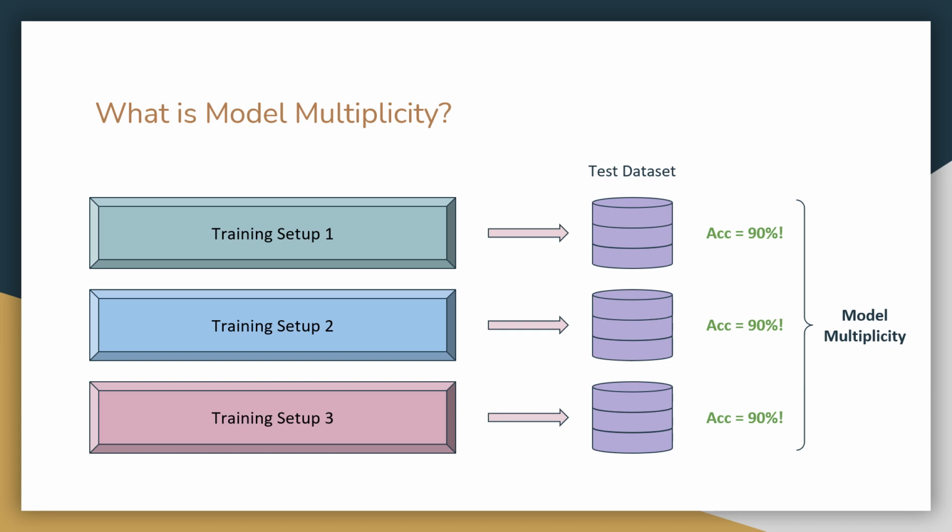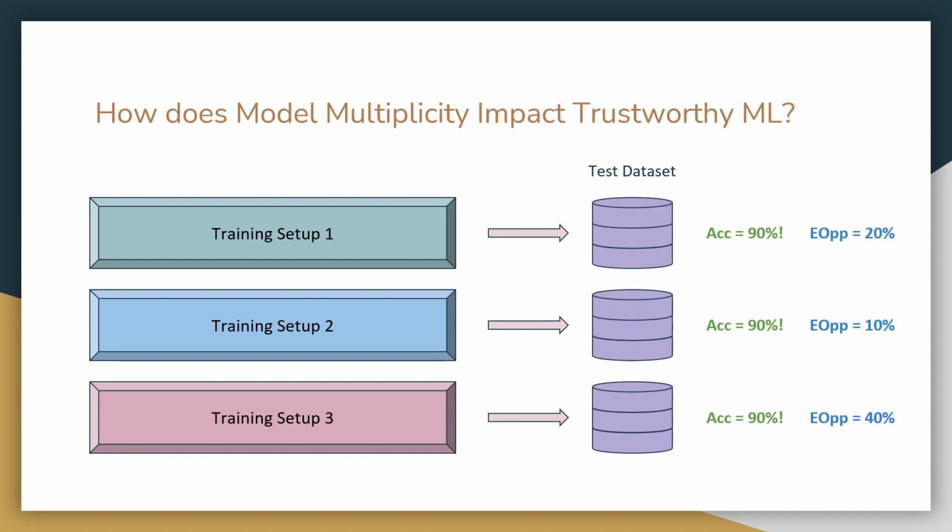That's because measuring just the accuracy of the model is not enough to judge its quality. We care about many other aspects of the model behavior. For example, fairness for various demographics, privacy protection against information leakage, robustness to distribution shifts, etc., commonly studied under the umbrella of trustworthy machine learning. And while different training setups might have the same accuracy, they can still have wildly different trustworthy metrics.